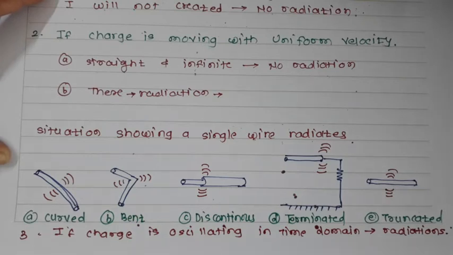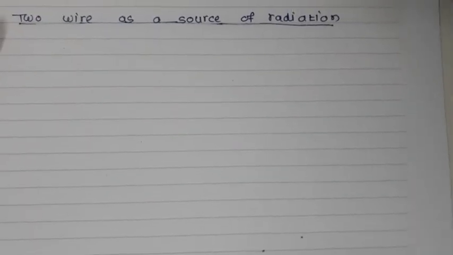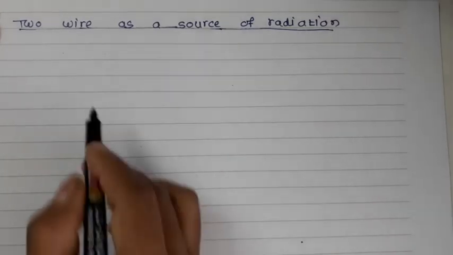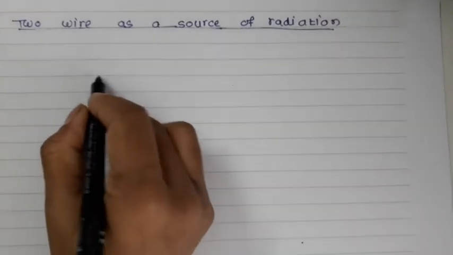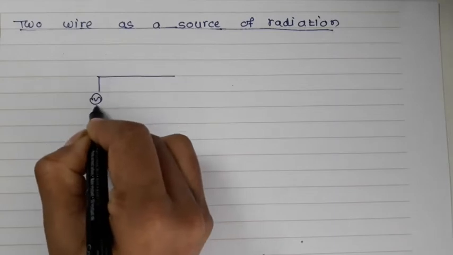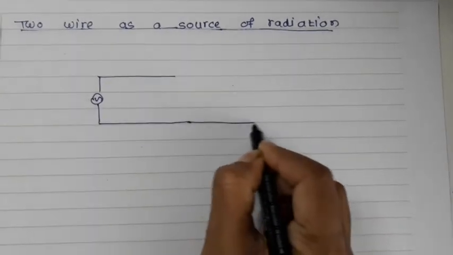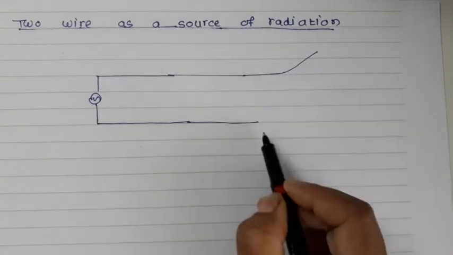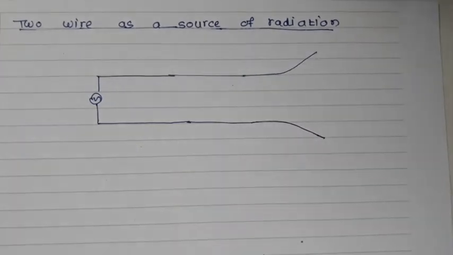Now let us see the two wire antenna. So this is all about the single wire antenna. Now we'll talk about the two wire antenna. Whenever you have two wires and you are adding some flare in those wires, suppose I am giving some input here. These are the two wires, whereas this is the source. I am giving some input over here, and if I have added some flare in this antenna, what will happen here? We can see two wires as a source of radiation, and how we can give that flaring.